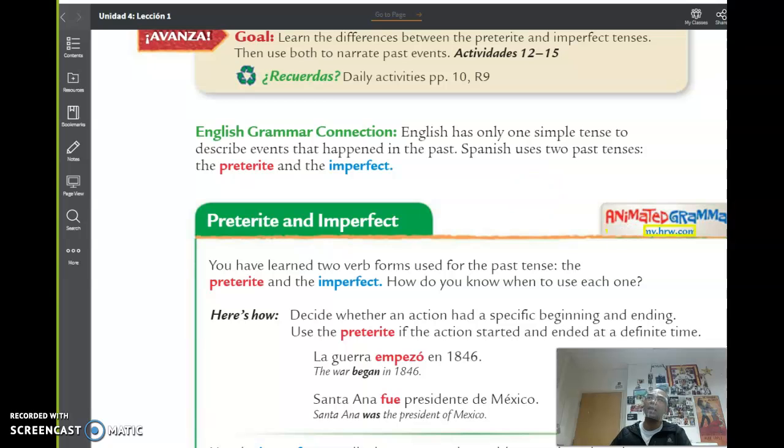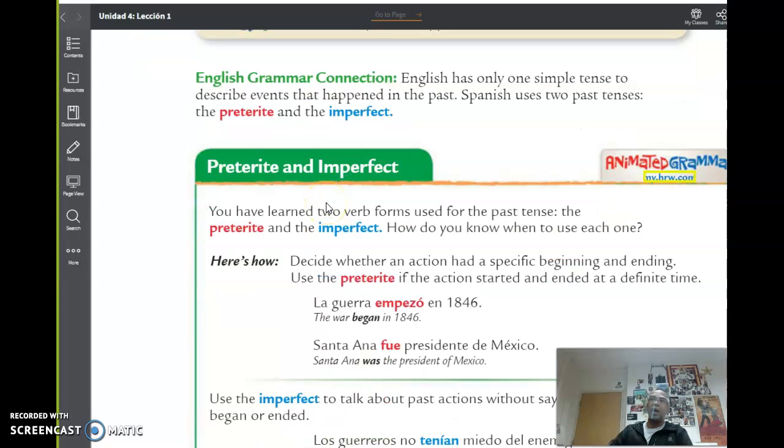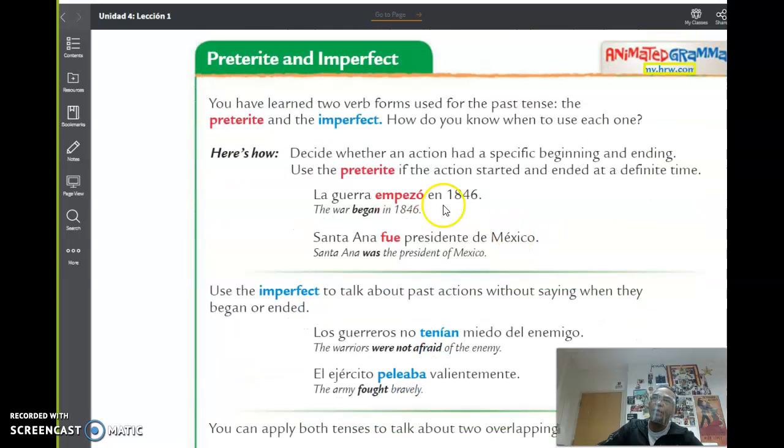All right, so let's analyze it a little bit. It says English has only one simple tense to describe events that happen in the past. Spanish uses two past tenses, the preterite and the imperfect, okay? You have learned two verb forms used for the past, the preterite and imperfect. How do you know when to use each one? It says, here is how. To decide whether an action had a specific beginning, like Neil says, and an ending, use the preterite, if an action started and ended at a definite time.